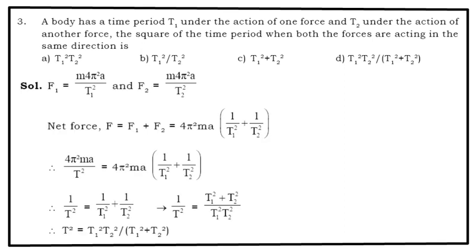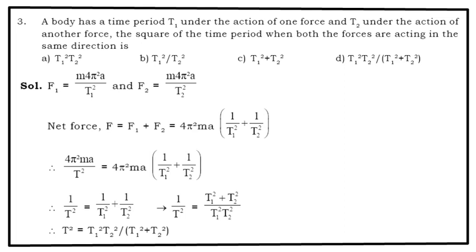Now F1 is equal to 4 pi square m into A upon T1 square. F2 is equal to 4 pi square m into A upon T2 square. From where did we get this expression? This expression comes from F is equal to m into A. A is acceleration, where A can be written as omega square into the amplitude.